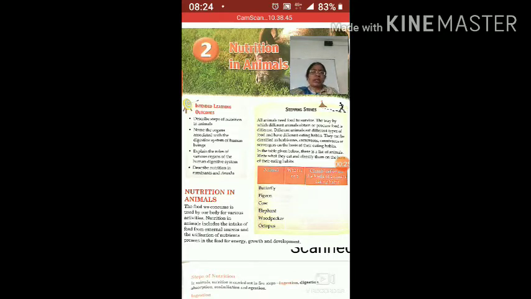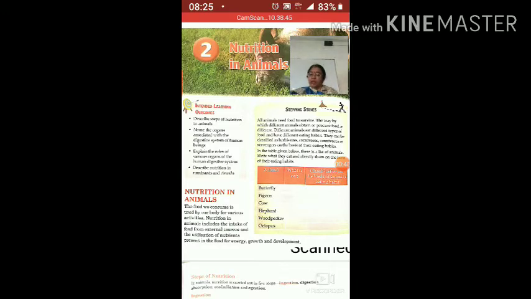I have no need to explain the term nutrition again because you are already aware, but I am reminding you. Nutrition is a long process in which the organism will intake the food, the food will get digested, after digestion absorption of food will occur, and then it will be utilized by the body of the organism. This whole process is called nutrition.